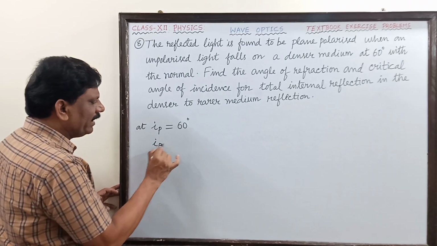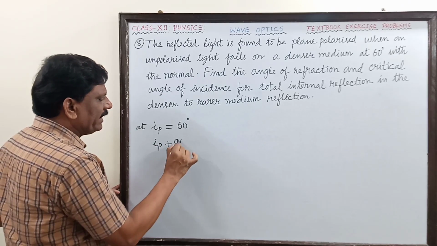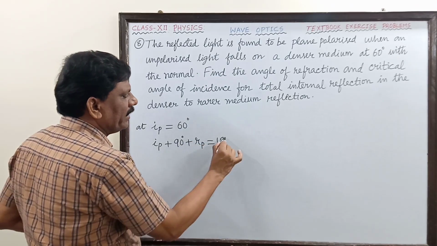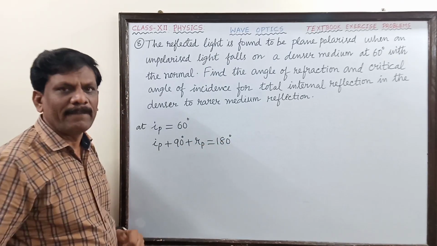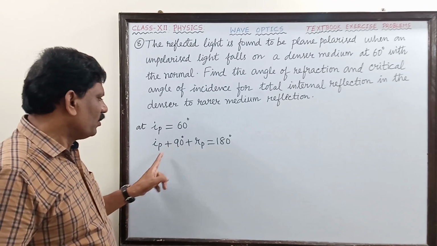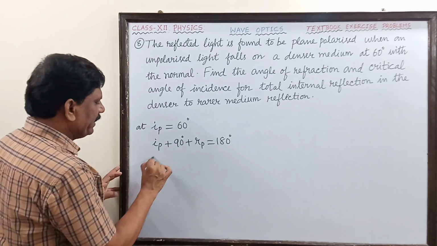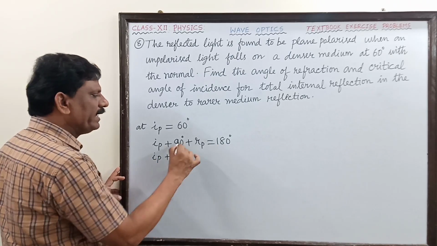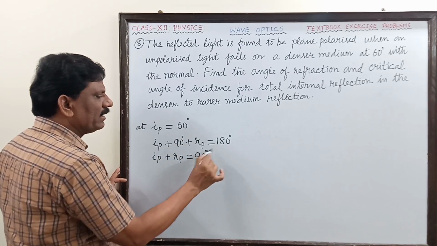If you add IP plus 90 plus RP, the total angle will be equal to 180 degree. So this is the angle of refraction corresponding to the polarizing angle. So IP plus RP is equal to 180 minus 90 will become 90.